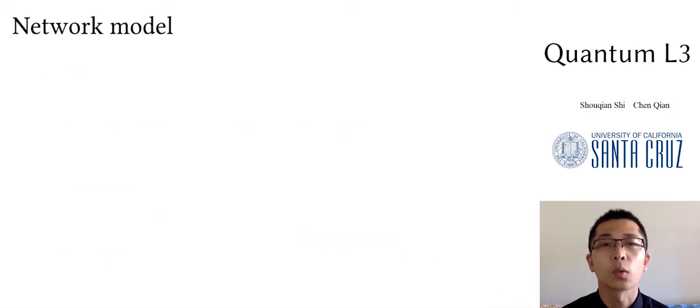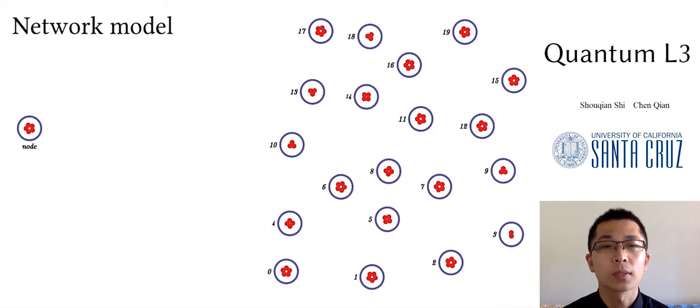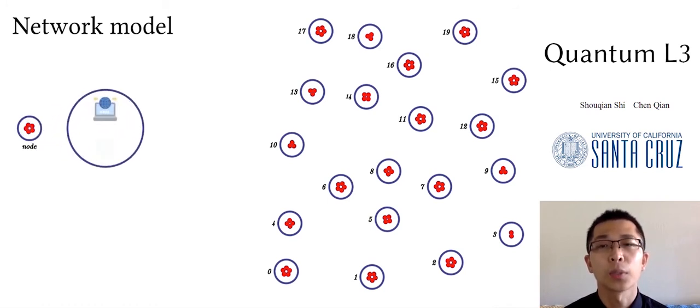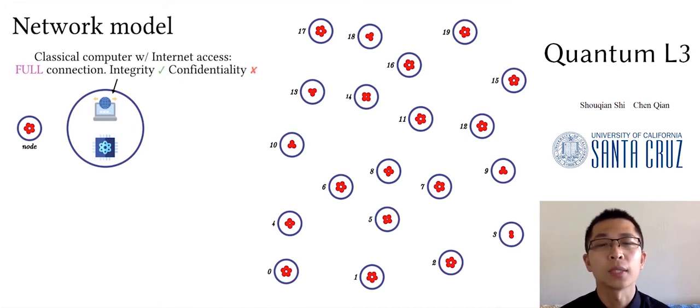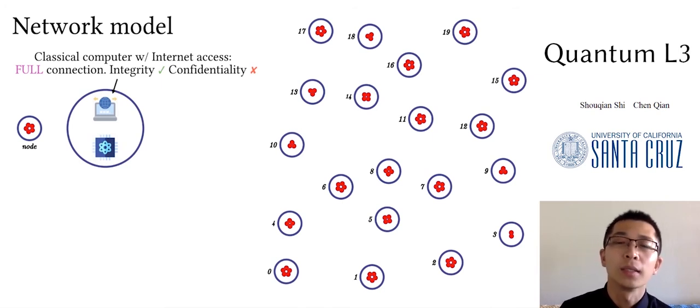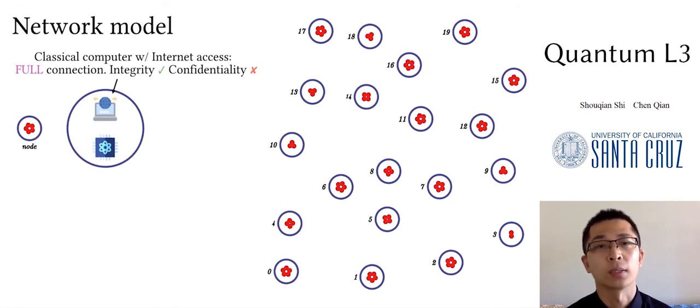Let's consider the quantum network model. First, we have a number of nodes. Each node is equipped with a classical computer and a quantum computer, and thus it has classical and quantum processing power at the same time. All nodes have access to the internet and can communicate with each other on the classical computer part, with potential confidentiality flaws. And we assume the integrity of the classical communication.